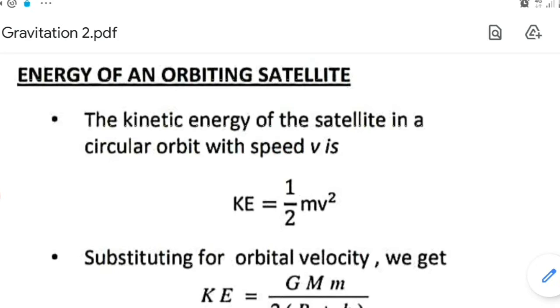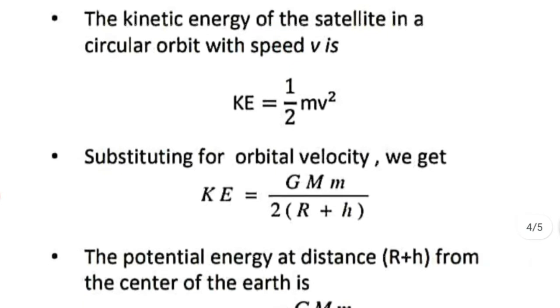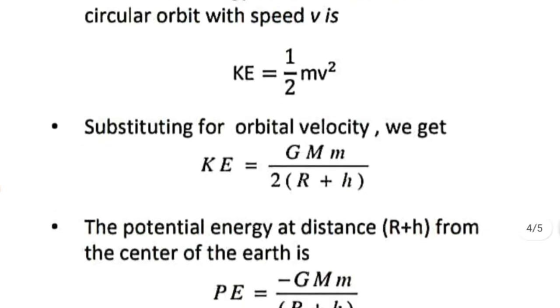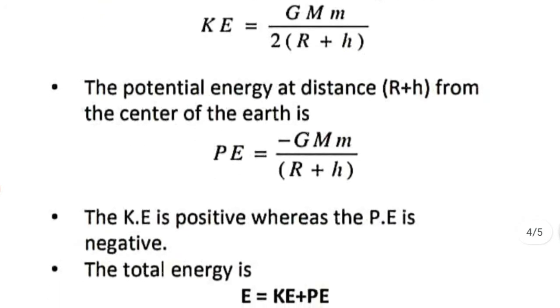So if we consider a satellite which is revolving around Earth in a circular orbit with a speed v, its kinetic energy is given by half mv square. Now we know the expression for orbital velocity. From previous discussion, we already obtained the expression for orbital velocity. So substituting it, we get kinetic energy as GMm by 2 into r plus h. Now the potential energy we know how to write, that is minus GMm by r plus h.